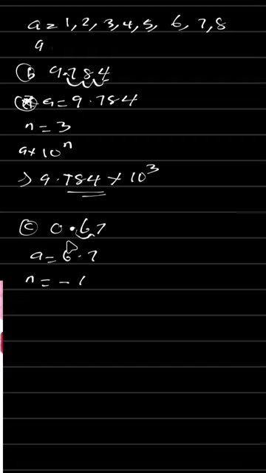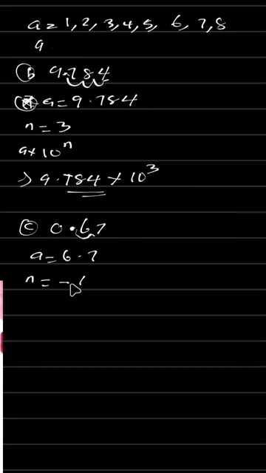It means our n is equal to -1. Now in case 2, after you have got the value of A, you just get the value of n. Just look at how many zeros you have before a number. The number of zeros you have here before a number is 1. So that means that n is equal to -1.